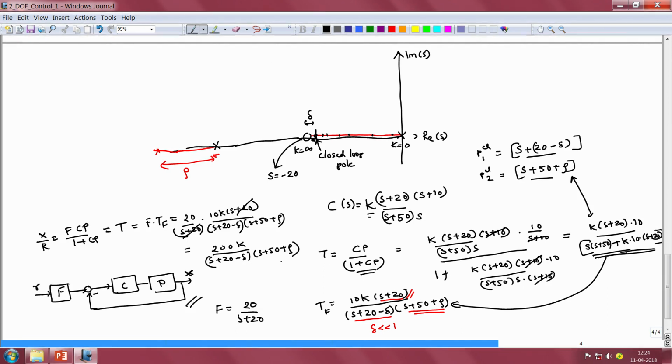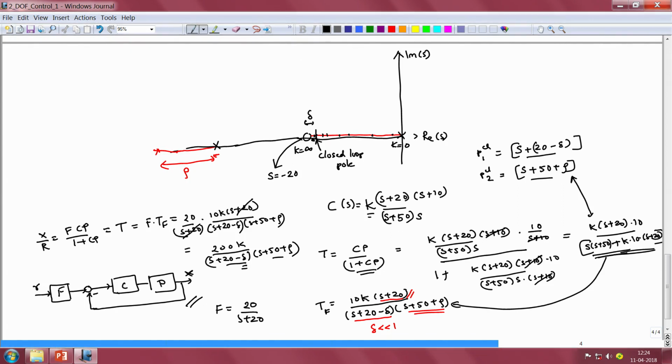Now, we have just two poles for the closed loop system, one is at minus 20 plus delta and the other is at minus 50 minus rho, and between the two, since the first pole is closer to the origin, that will be the dominant pole, and since this pole has been placed very close to the open loop 0 at s is equal to minus 20, when the open loop gain of the plant changes by a factor of 25, this change in delta will be exceedingly small.